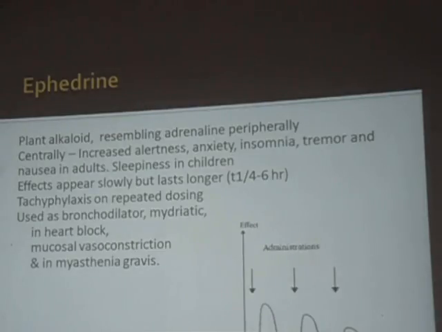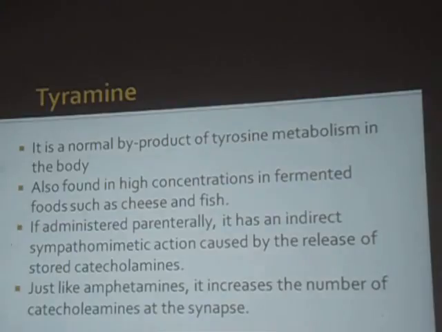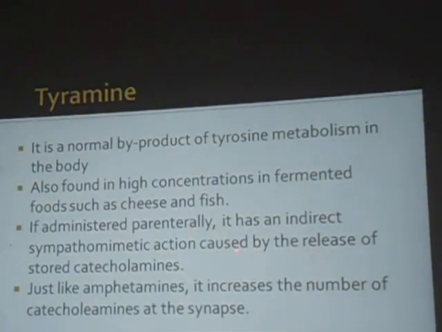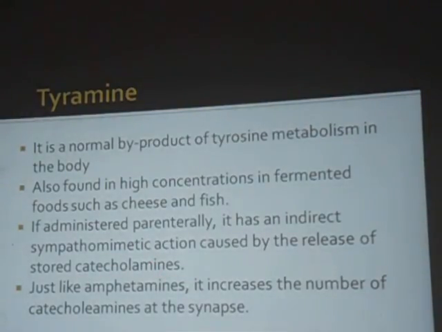What happens when you give it repeatedly is that the stored catecholamines, that is noradrenaline, are released from the postganglionic neurons, and there will be gradual depletion of the stored catecholamines and a decreased response, and with this we get tachyphylaxis. Then we have tyramine. This part I will tell you. Tyramine is a similar drug which acts as an indirect sympathomimetic, releasing the stored catecholamines.